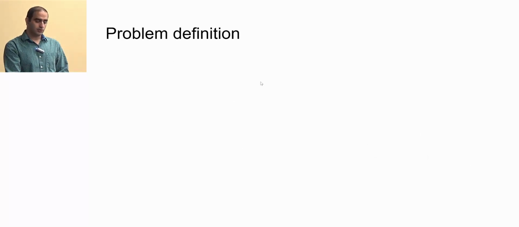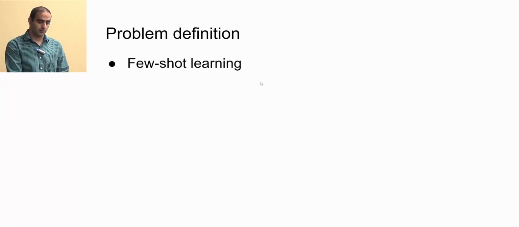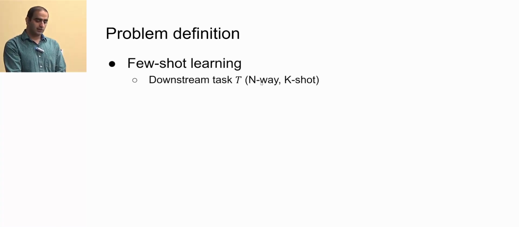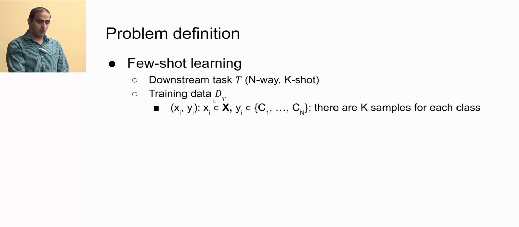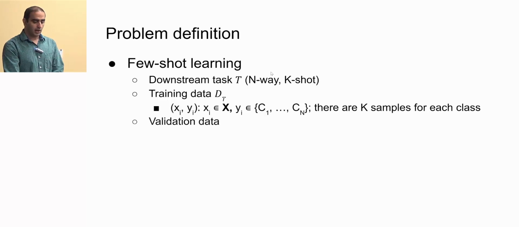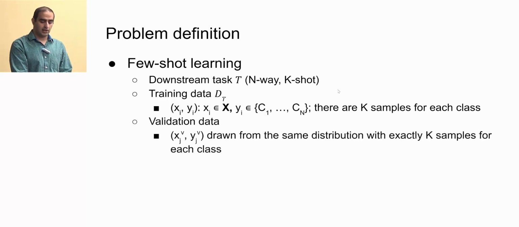In order to answer that question, we first need to formalize our problem, so we need a formal definition. We define a few-shot learning task tau, n-way k-shot. So we want n-way classification with k-shot. The training data for that task has pairs of x and y, and it has n classes, and for each class we have just k samples. We call that an n-way k-shot task. It also has validation data, which is again from these n classes and has k samples for each of those classes.